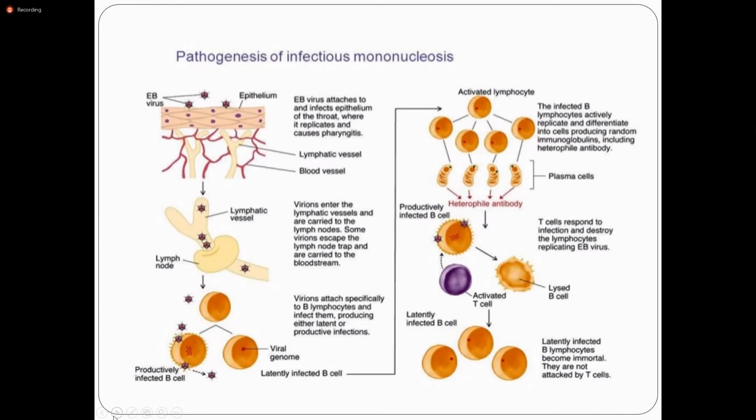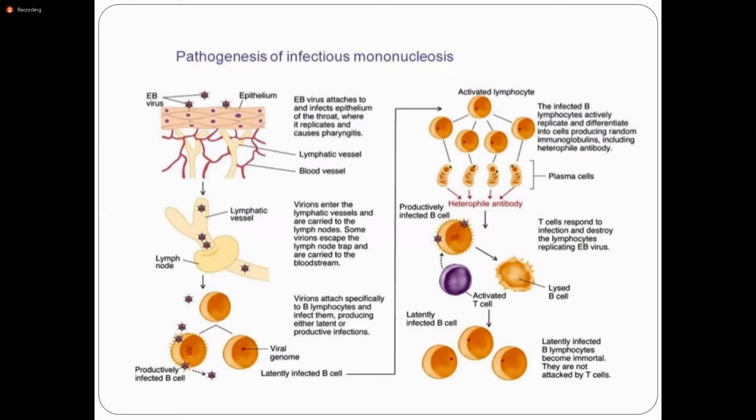Then some virus escape the lymph node trap and go into the bloodstream. Then the virus attaches specifically to the B lymphocytes and infects them. These infected B lymphocytes actively replicate and differentiate into cells producing immunoglobulins, including the heterophile antibodies. These are the activated lymphocytes, and they differentiate into cells producing the heterophile antibodies.